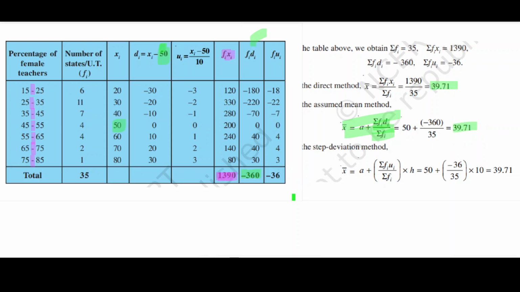Now what is the step deviation method? Minimize again, because here 10 is a common factor. So if we minimize, then we should divide. Here we are dividing, and then we are summing this data.